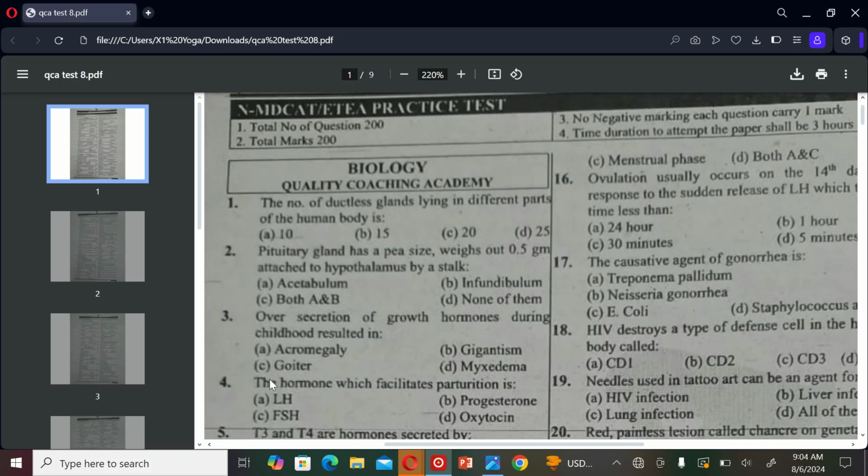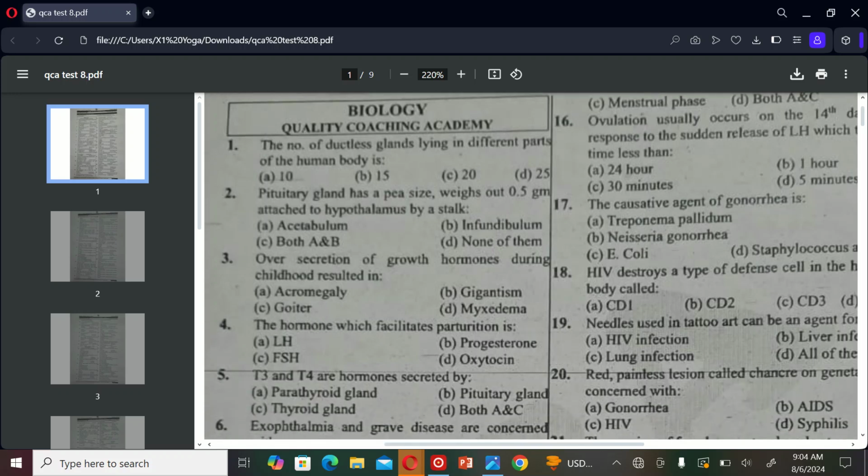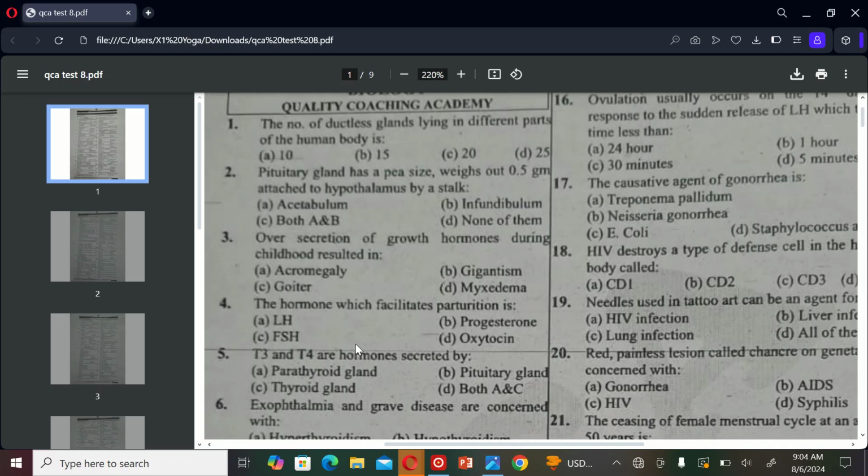The next MCQ is: the hormone which facilitates parturition is A. LH, B. Progesterone, C. FSH, and D. Oxytocin. So the correct option is D, Oxytocin.